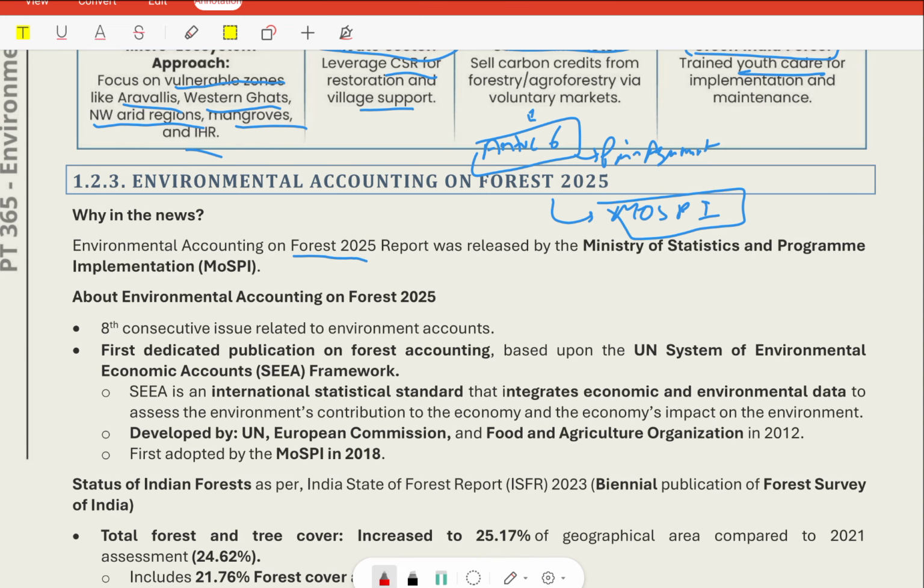It is the first dedicated publication on forest accounting based upon the UN System of Environmental and Economic Accounts framework. SEEA, the System of Environmental and Economic Accounts, is an international statistical standard that integrates economic and environmental data to assess the environment's contribution to the economy.